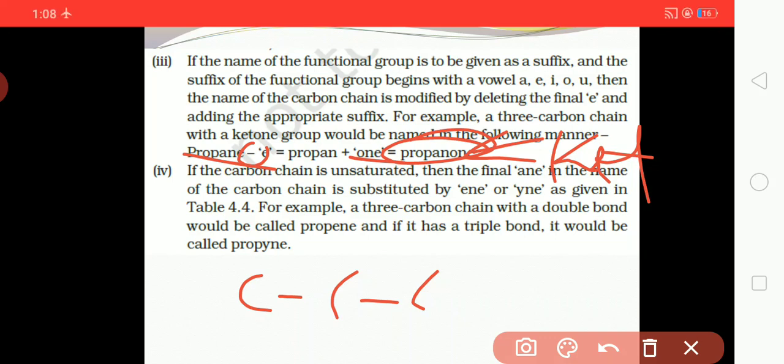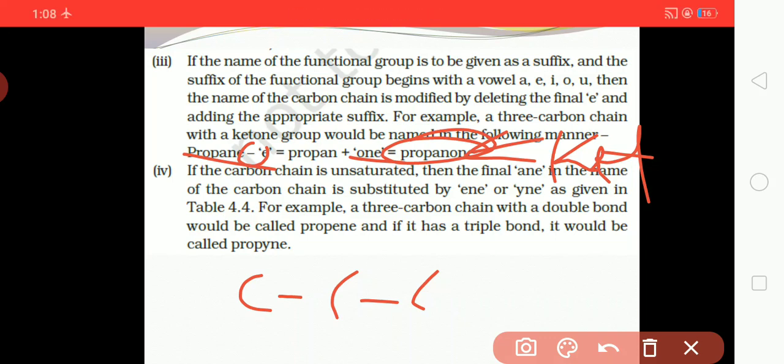If the carbon chain is unsaturated, then the final ANE in the name of the carbon chain is substituted by ENE or YNE.